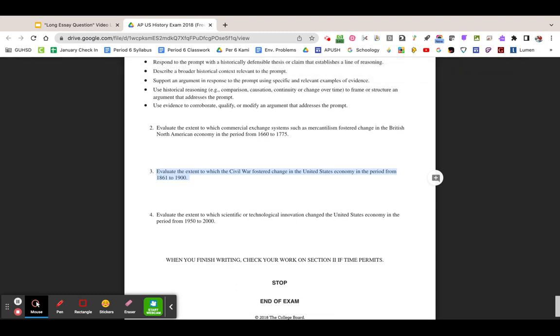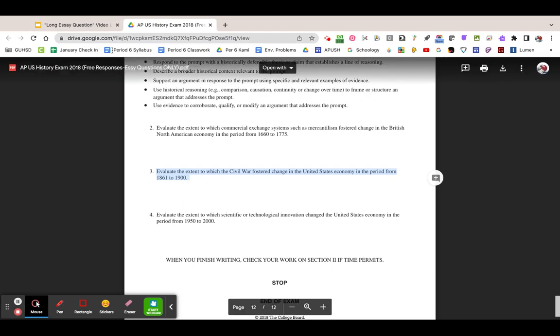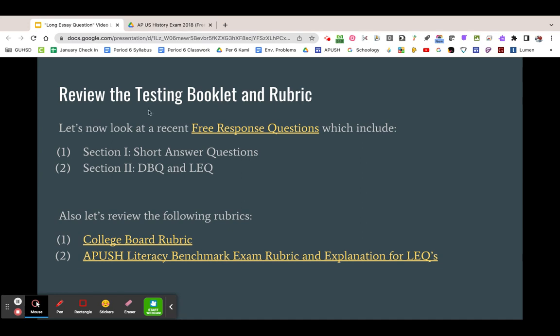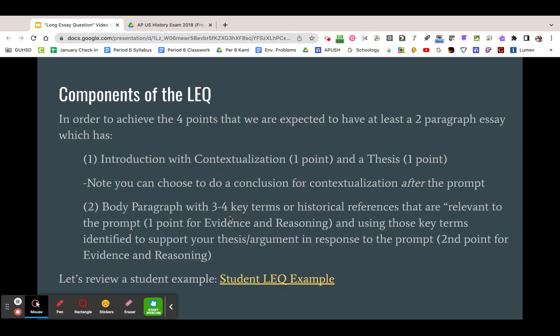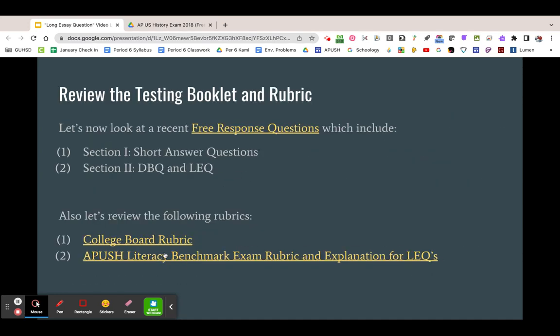Each student learns different things from different periods and feels more successful or not depending on the period. So you choose the one that you feel that you know the most information on. Now let's go ahead and take a look, sorry about that, at the College Board rubric.